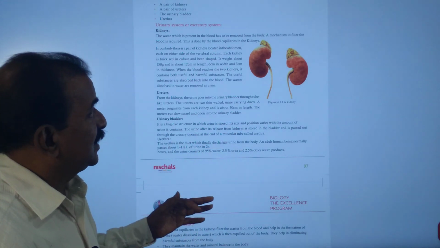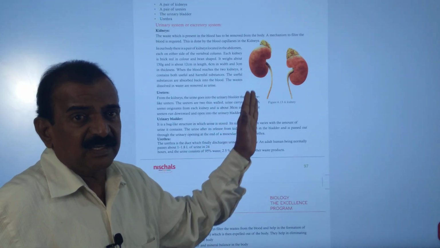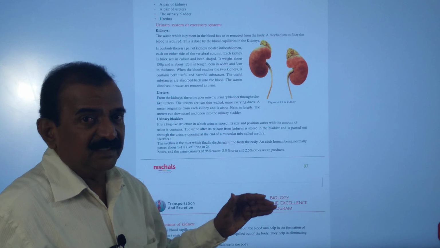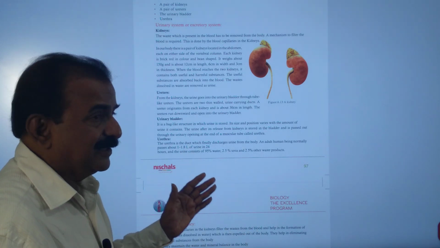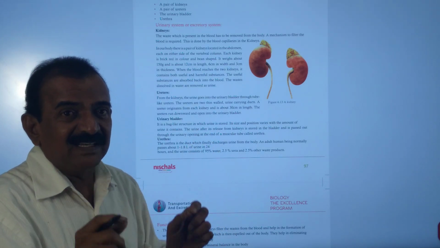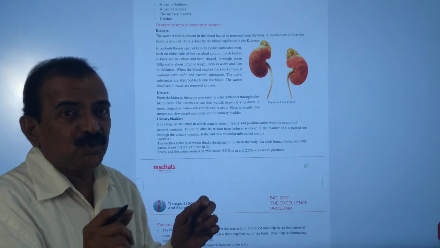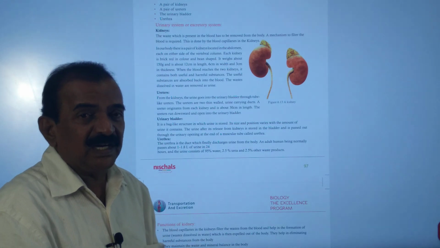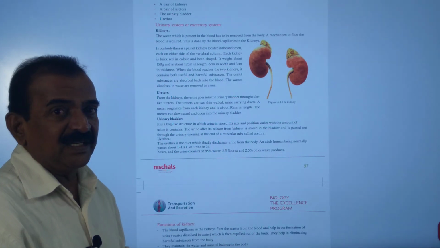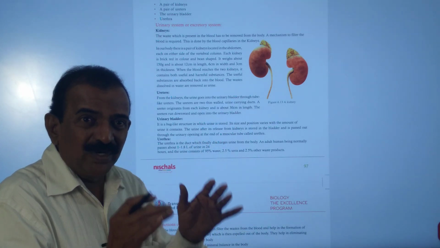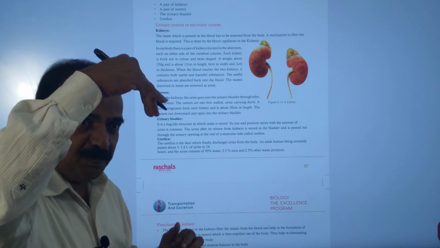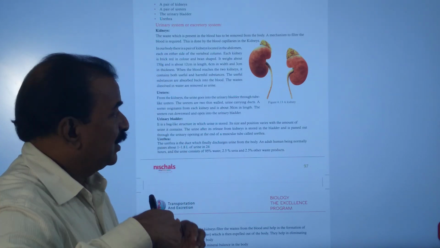Now you need to understand that from each kidney a long tube arises, about 30 centimeters in length. They are muscular tubes, whitish in color, and these muscular tubes run posteriorly and open into the urinary bladder, and these are called ureters. In the ureter, urine is passed by means of peristaltic movement. So urine is passed through the ureters.